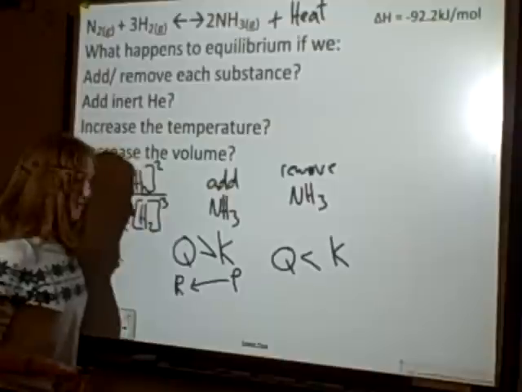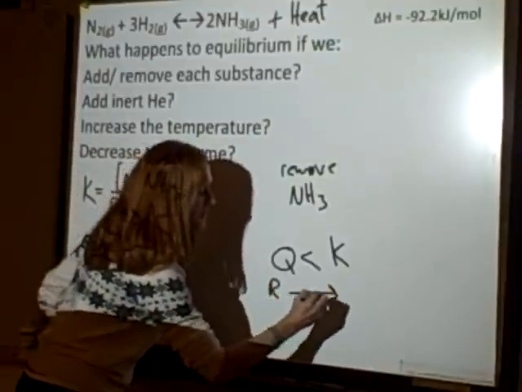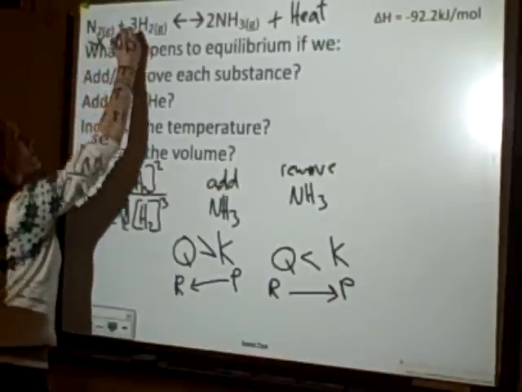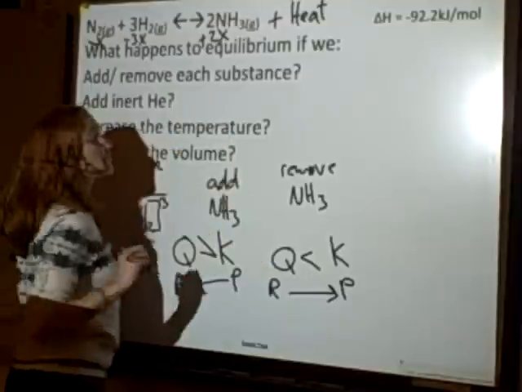I don't have enough products, so now I'm going to shift right. I'm going to turn some reactants into products to get back to equilibrium. So some of those reactants are going to react and become products.